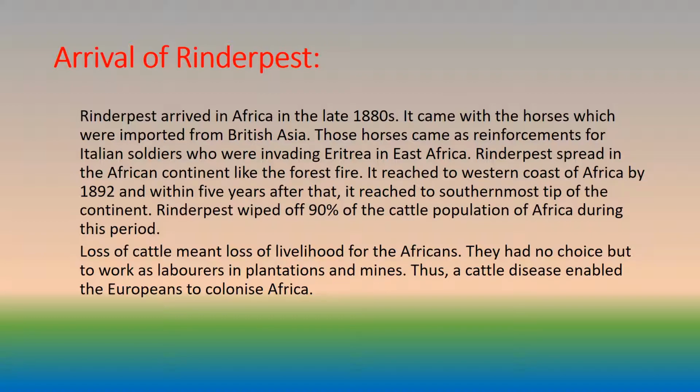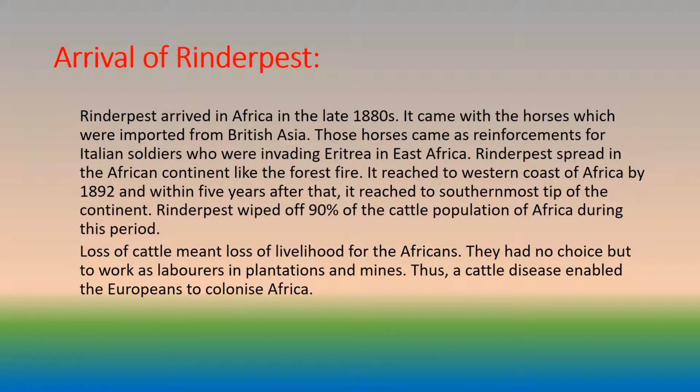Arrival of Rinderpest. Rinderpest arrived in Africa in the late 1880s. It came with the horses which were imported from British Asia. Those horses came as reinforcements for Italian soldiers who were invading Eritrea in East Africa. Rinderpest spread in the African continent like the forest fire.